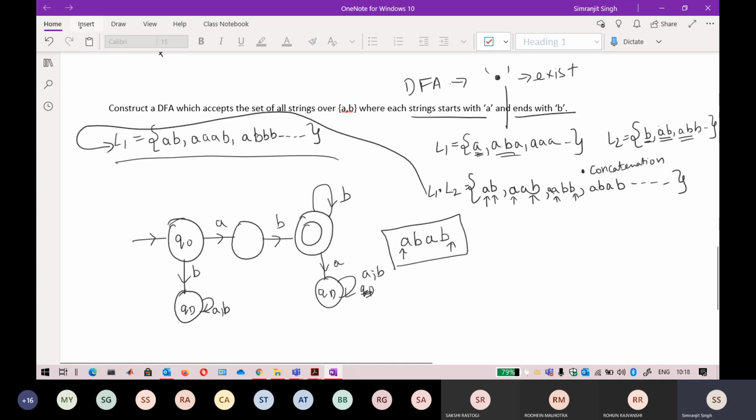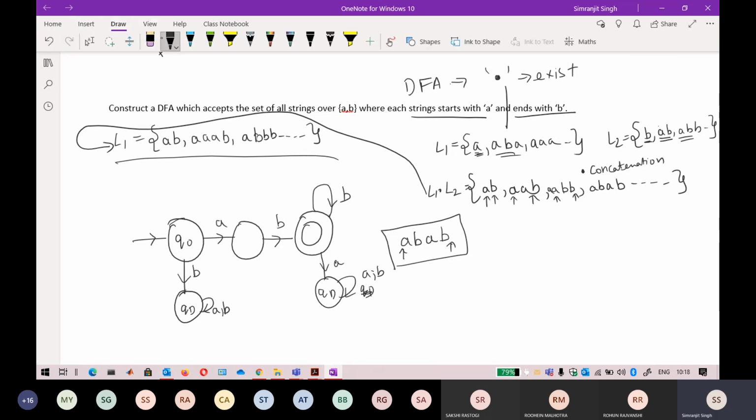So you cannot do a dead state here for A. A should be diverted in a way that after receiving an input of A, and after receiving an input of B, it should go to the final state. Getting an input of A, it is diverted to this Q1. After getting an input of B, it means that it is ending with B, so it will go towards the final state.